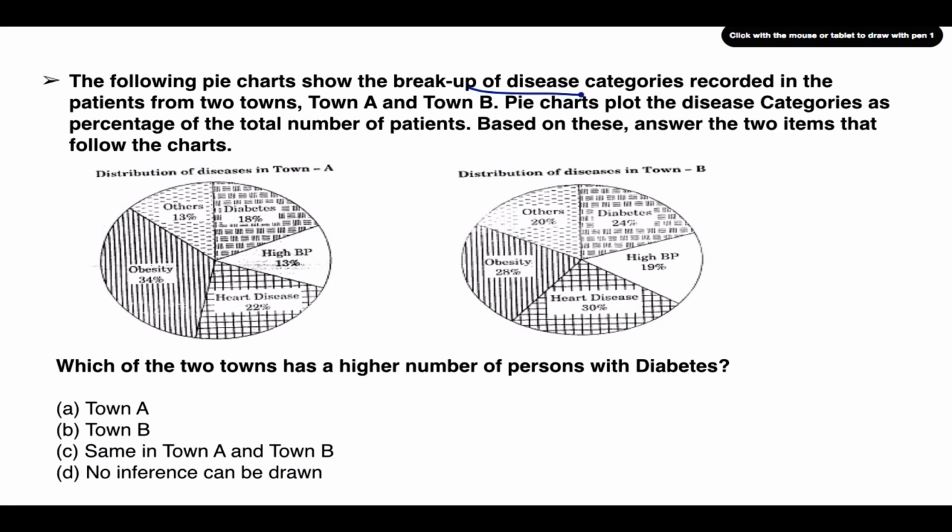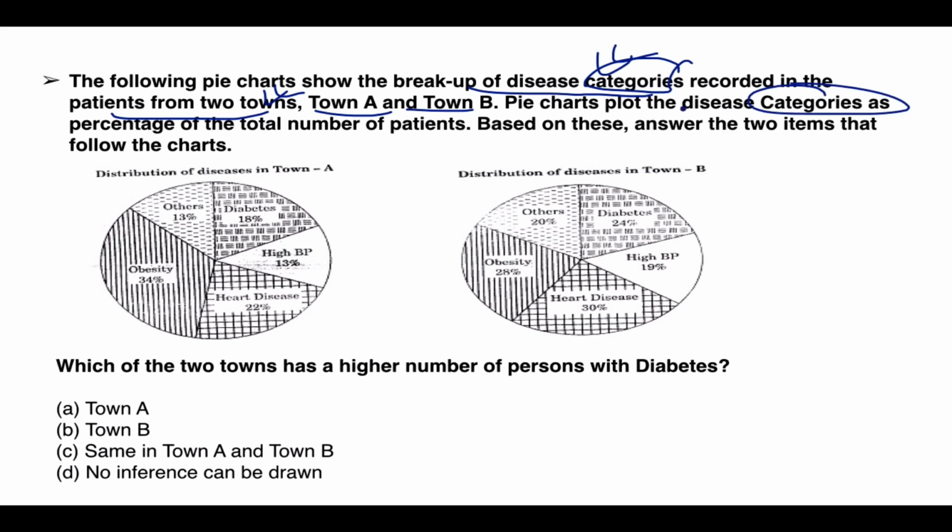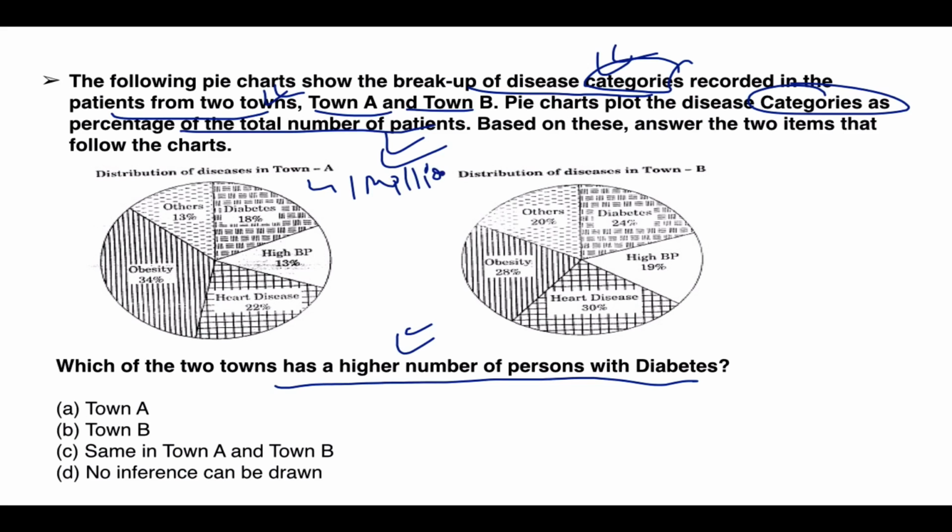So this is a breakup of disease categories. Remember, these are categories and patients from two towns, town A and town B. The categories are given as a percentage of the total number of patients. Which town has a higher number of persons with diabetes? Let's assume town A's population is 1 million and town B's population is 1000. Or vice versa, let's say it's 1000 and 1 million.